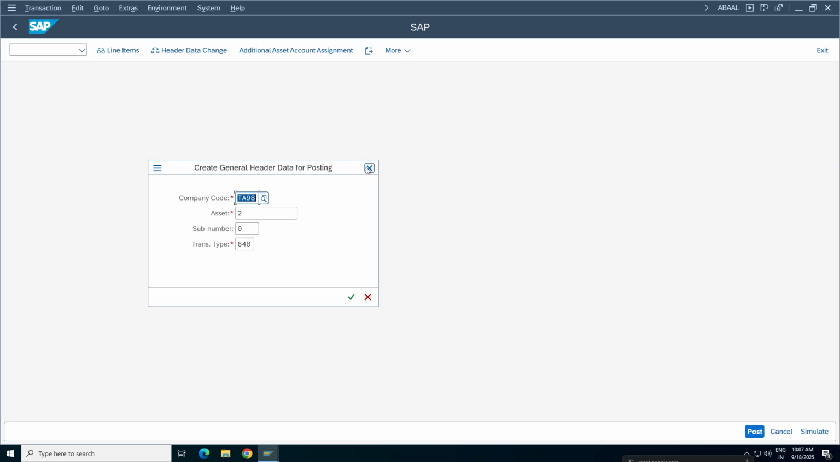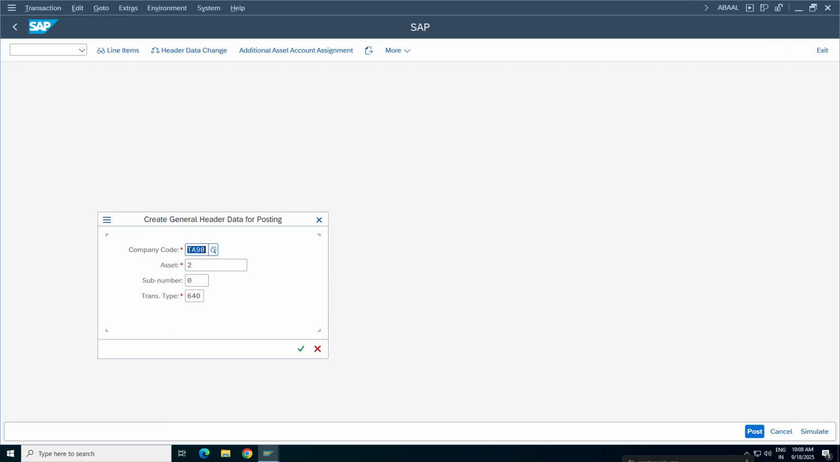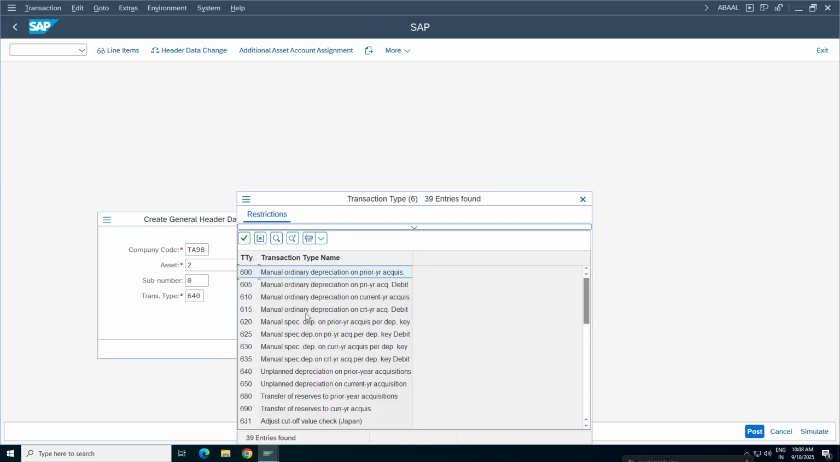When I click on unplanned depreciation, Sakshi, ABAA is the transaction code. Unplanned depreciation, double click here. For which asset do you want the unplanned depreciation? Second asset. What is transaction type 640? Even I don't remember. Open the 640. 640 is unplanned depreciation on prior year acquisitions. Do you think our asset belongs to previous year acquisitions or current year acquisitions? Tell me, Sakshi. Current year. So we should select 650 then, unplanned depreciation on current year acquisition.